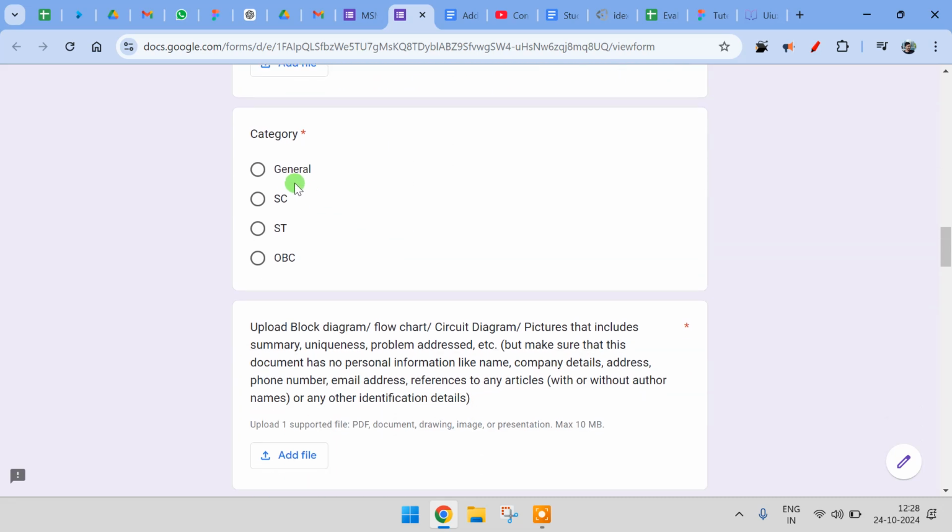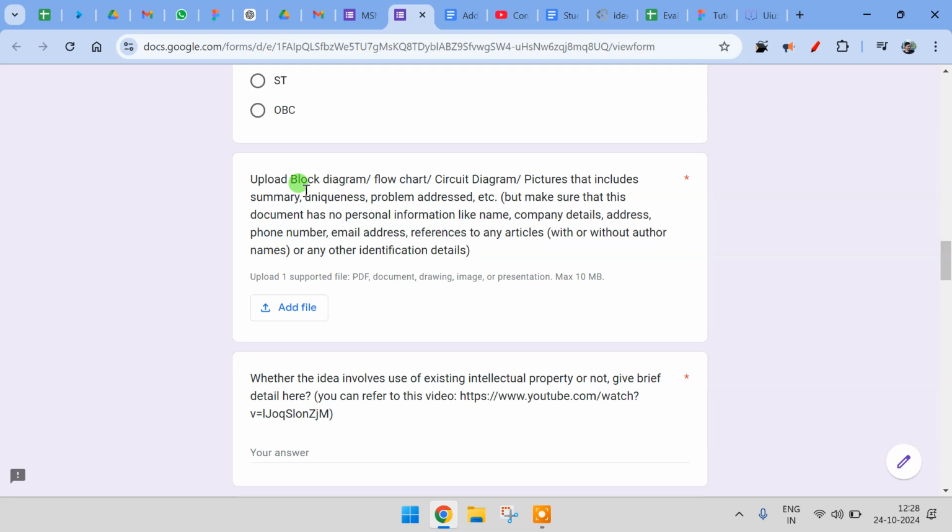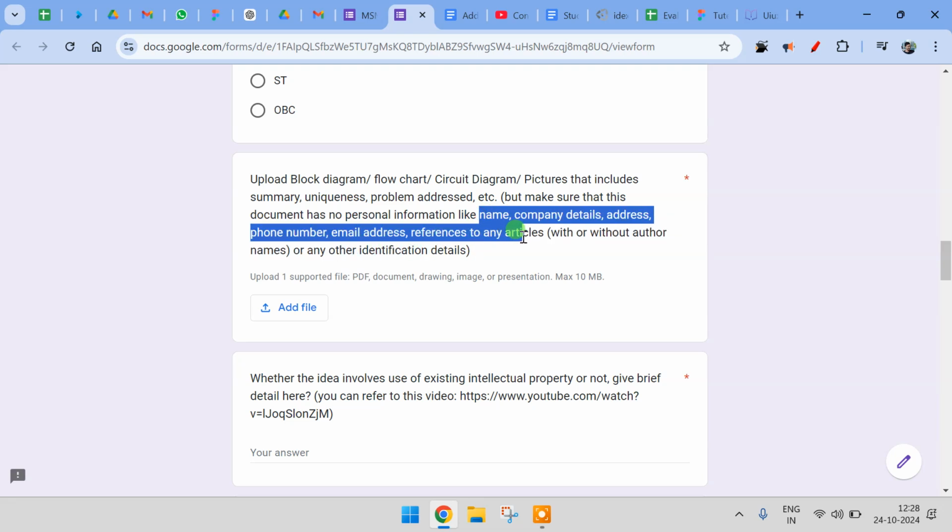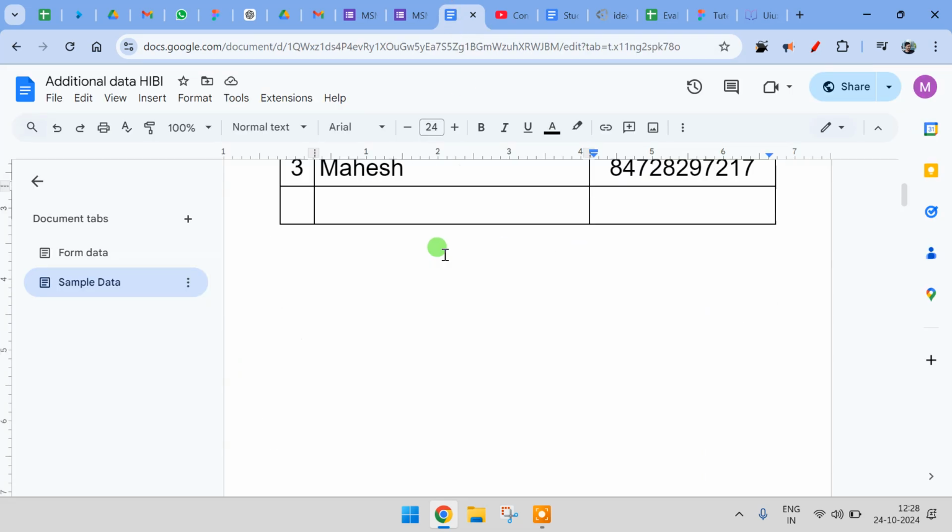Then your category needs to be selected, and you have to upload a block diagram of your solution. While doing this, I will show you a few samples of how the block diagram will look. But you have to make sure that there is no personal information like name, company details, logo, address, phone number, email address, or reference of any article. This is basically to maintain privacy and give the results unbiased. So you have to upload this block diagram. I will show you a few samples.